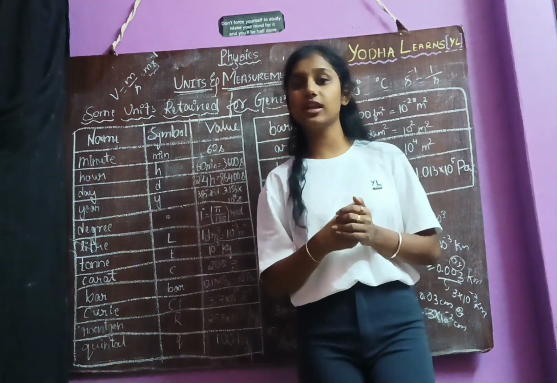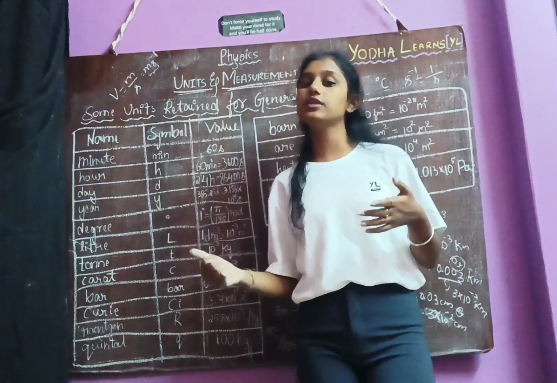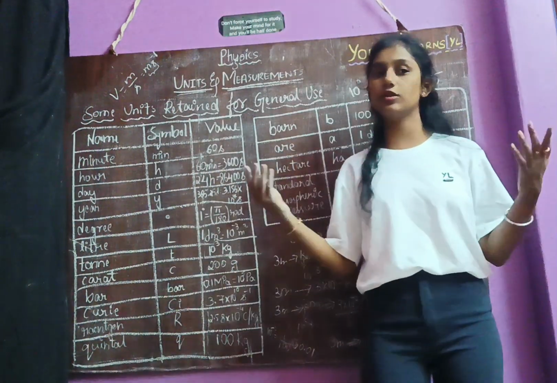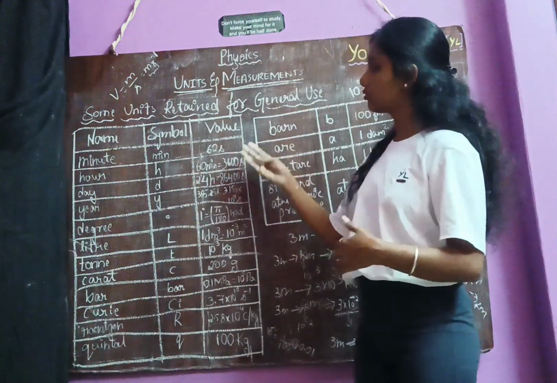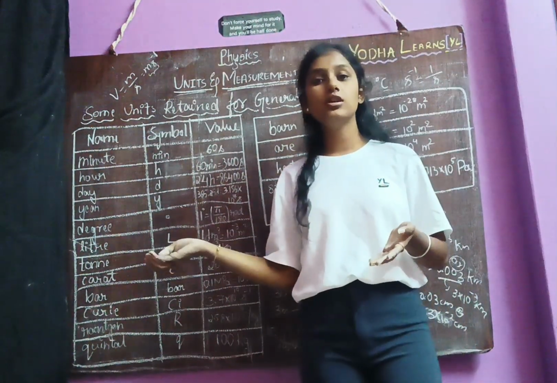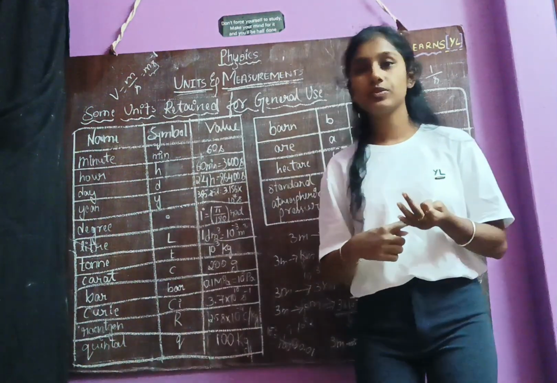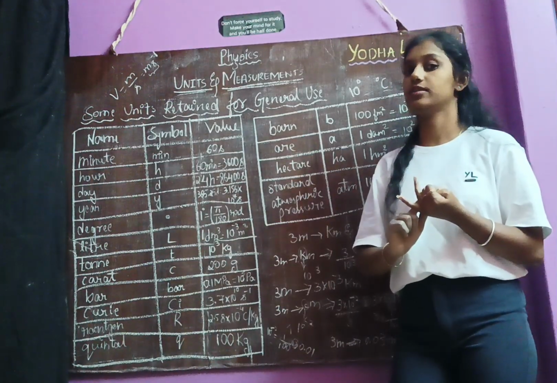So in today's class, what we have covered everything. Initially we started with a revision of the previous class: physical quantity, types of physical quantities, unit, measurement and the formula of physical quantity. After that, coming to today's class, we discussed the system of units, types of system of units, and which is the international system of units, that is MKS.